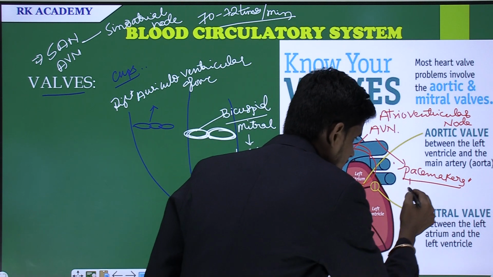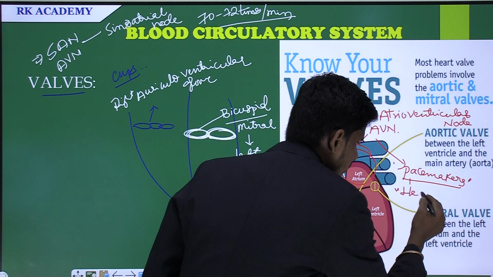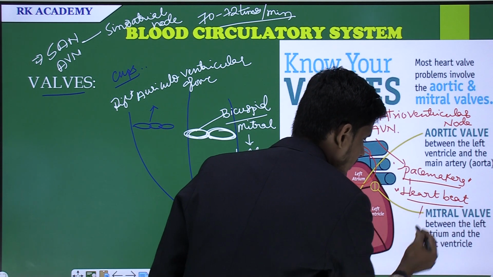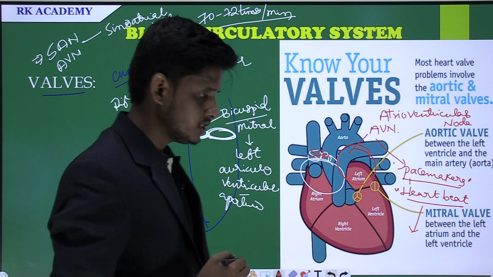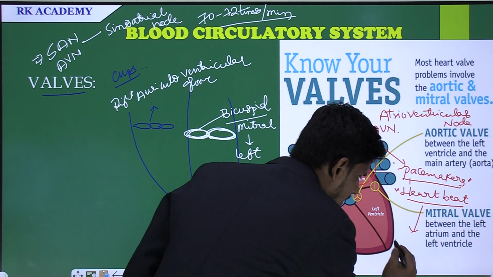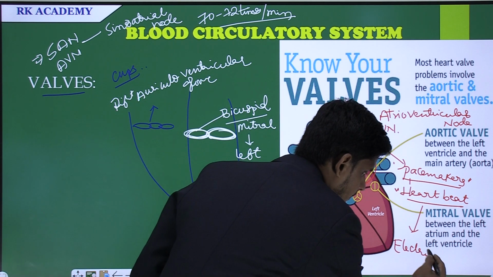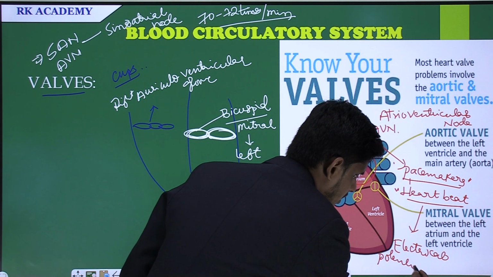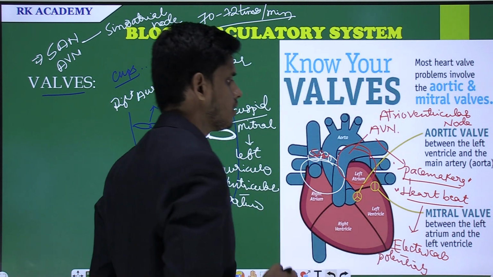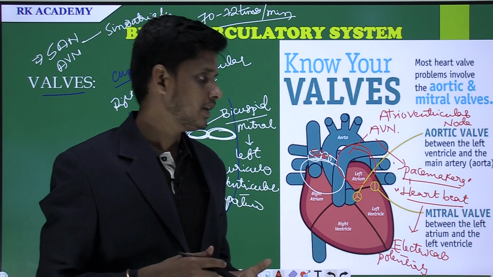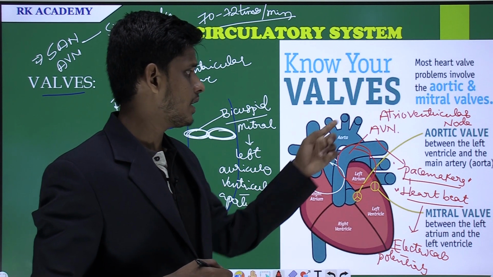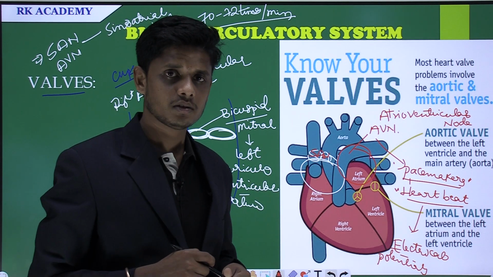Because they initiate the heartbeat. They initiate the heartbeat by giving electrical potentials. What is that? Electrical potentials. By giving electrical potentials to the walls of the heart, it continuously beats itself. It is called heartbeat, and it is initiated by the atrioventricular node and SAN.